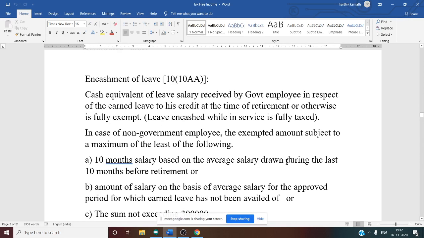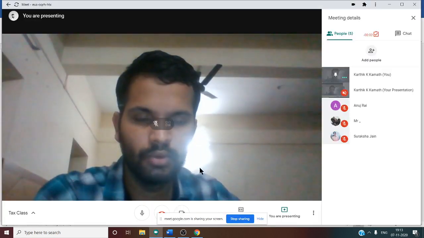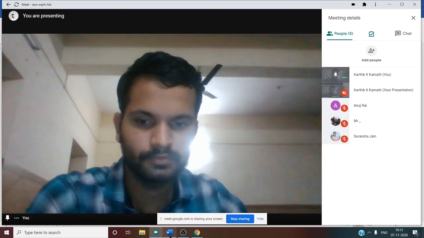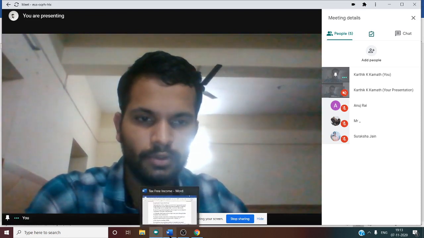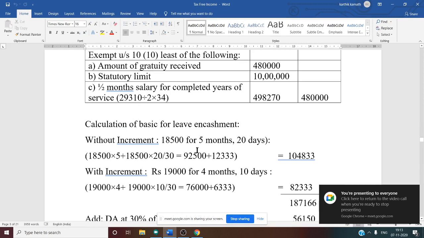Before that there is a concept of earned leave encashment, Section 10 clause 10AA. Do you remember the rules? Can you tell me the rules now? Earned leave encashment rules. So that we need to see, earned leave encashment. This we have discussed. Then after that we discussed retrenchment compensation.